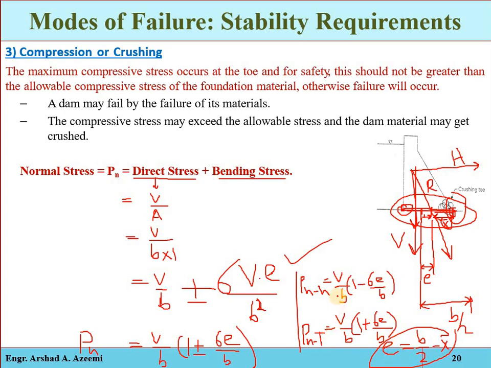These are the stresses at the heel point and these are the stresses at the toe point. The positive sign will be used for calculating the normal stresses at the toe and the negative sign will be used for calculating the normal stresses at the heel point.